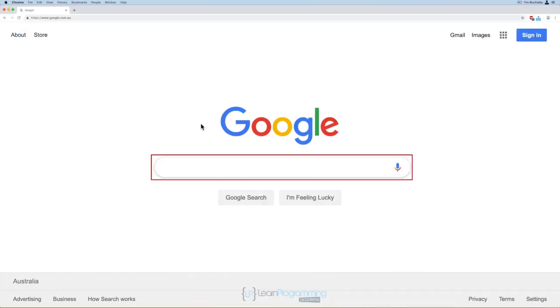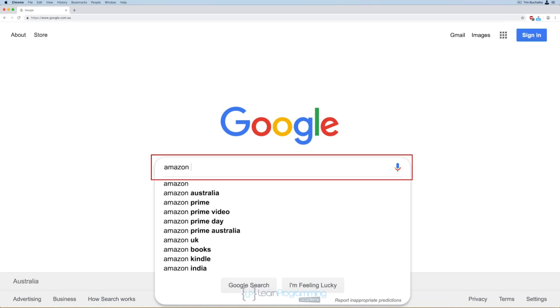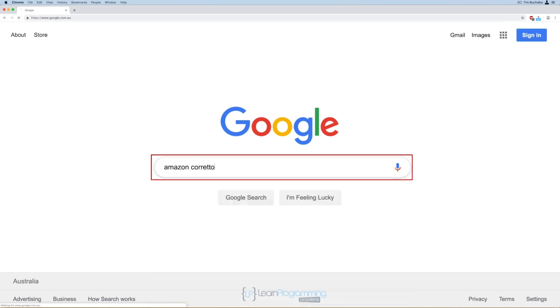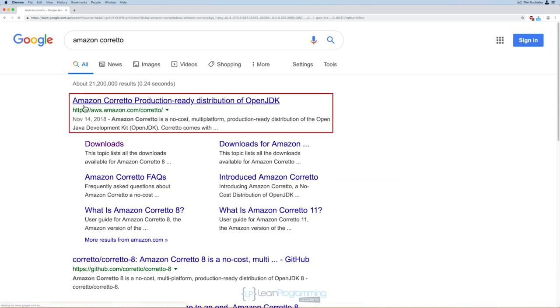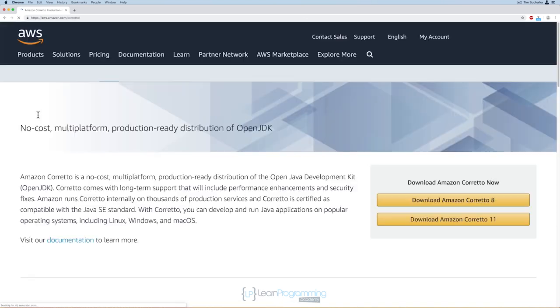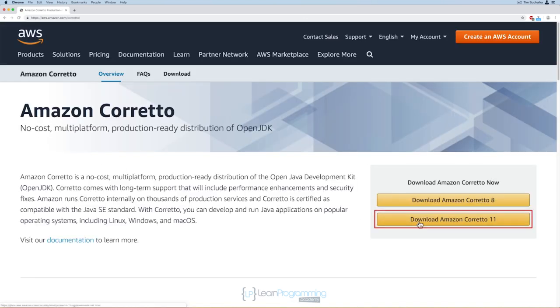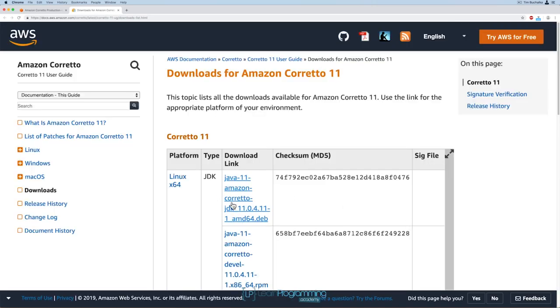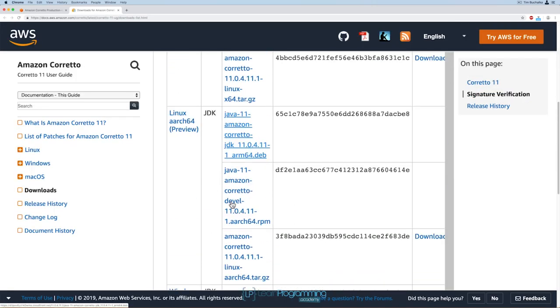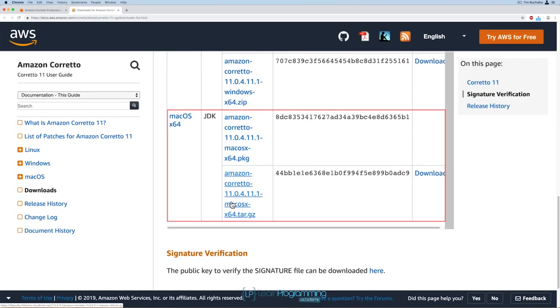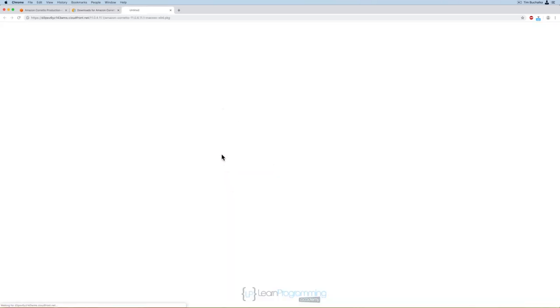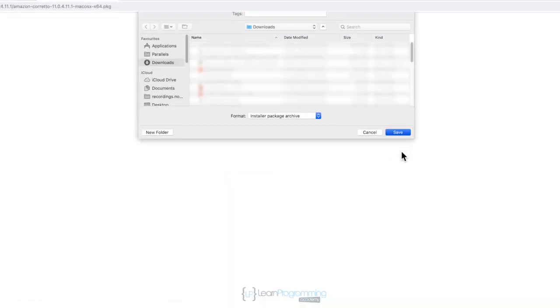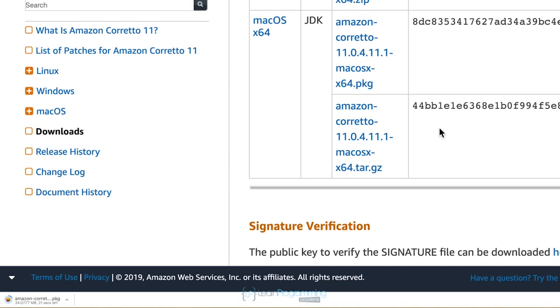All right, so first we're going to do a search for Amazon Corretto, C-O-R-R-E-T-T-O. Then we're going to just click on the link to go to the page. We're going to come over and click on download Amazon Corretto 11 because we want to use version 11 of the JDK. Then we want to scroll down, find the Mac version, and go ahead and download that. I'll save that. Give that a moment to complete. Once it's completed, we'll go through the installation process.